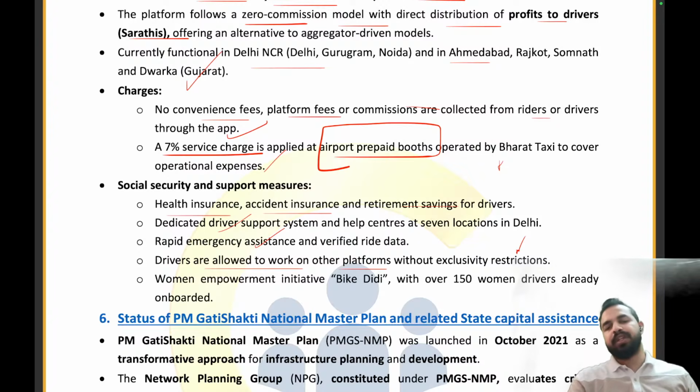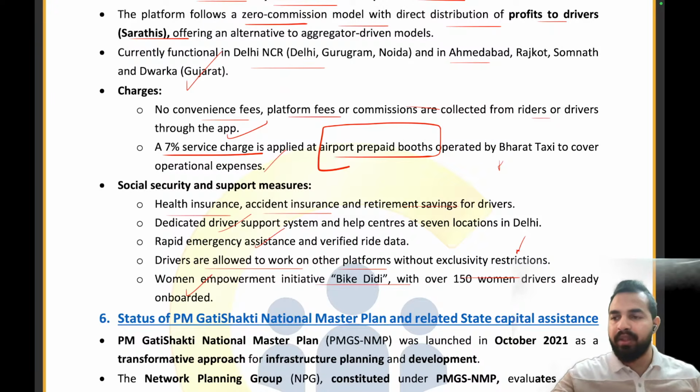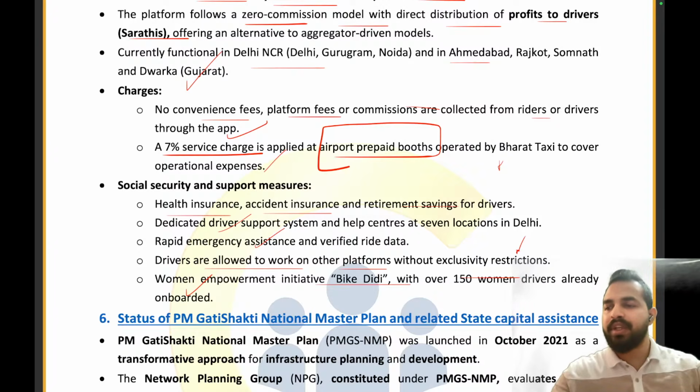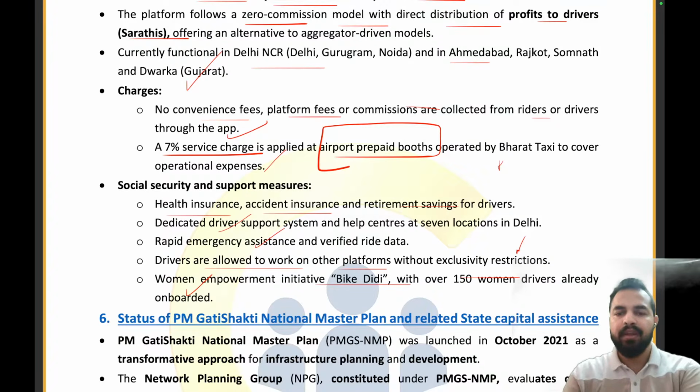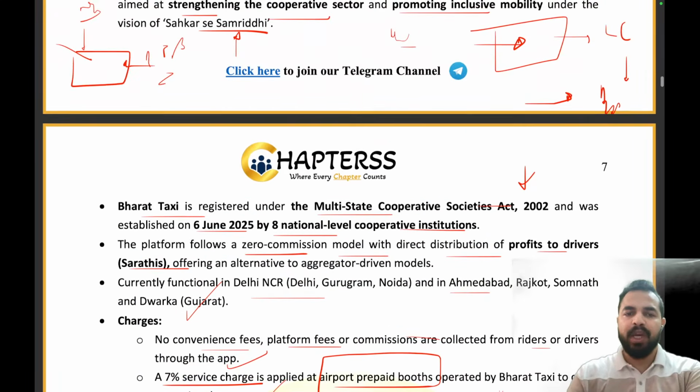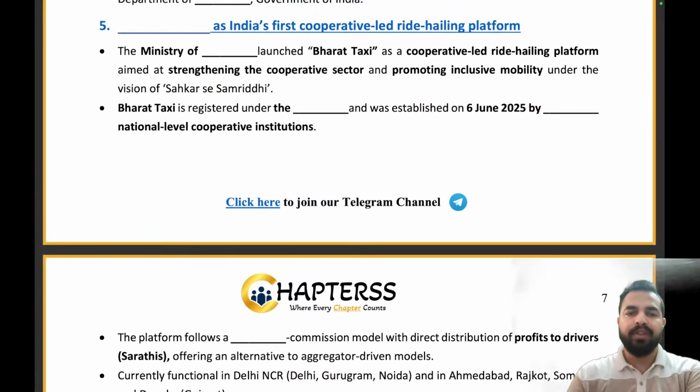The Women Empowerment Initiative is Bike Didi with over 150 women drivers already onboarded. So my dear friends, there is an initiative of Bike Didi also, with which we are basically ensuring that the women drivers are also there. Clear, everyone? So that's all from this particular article. Now let's try to answer these questions.